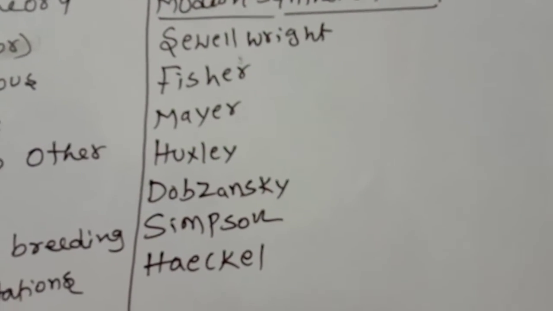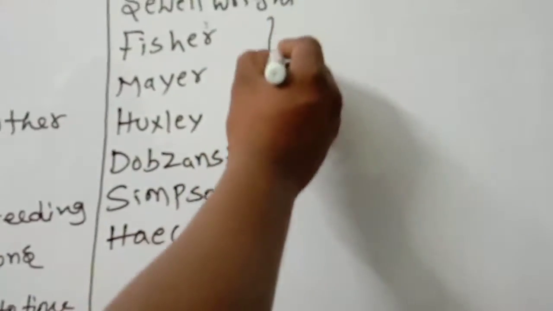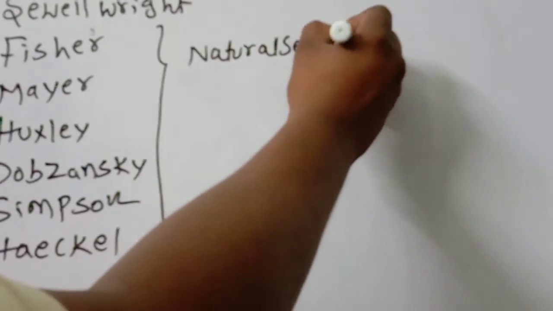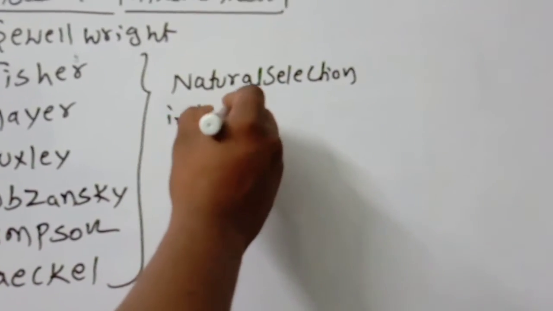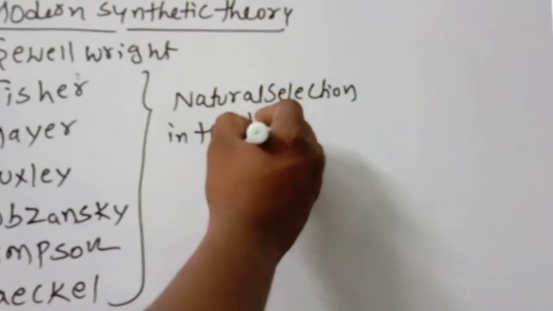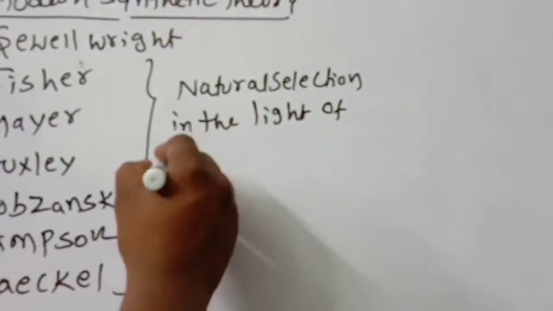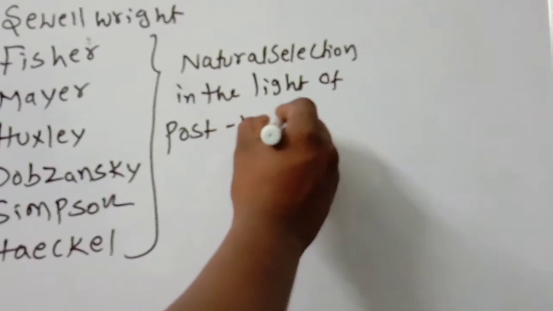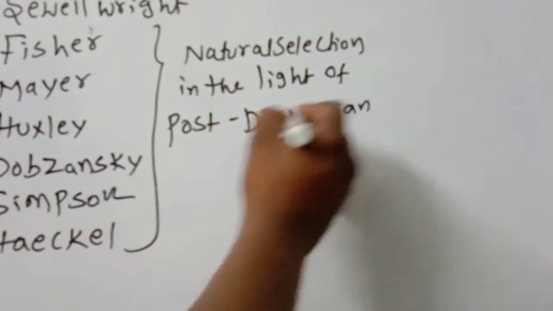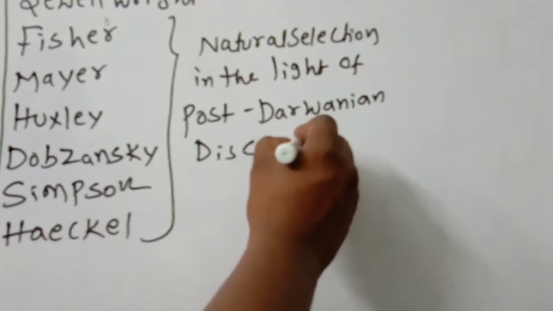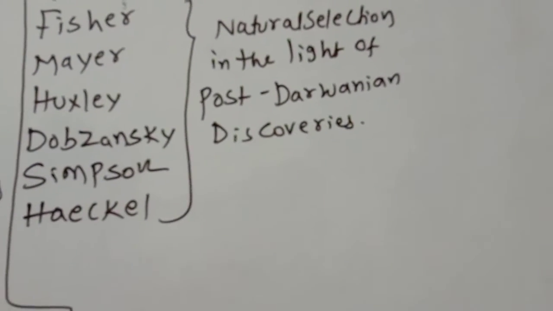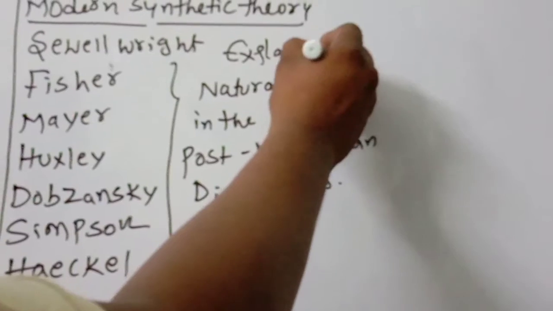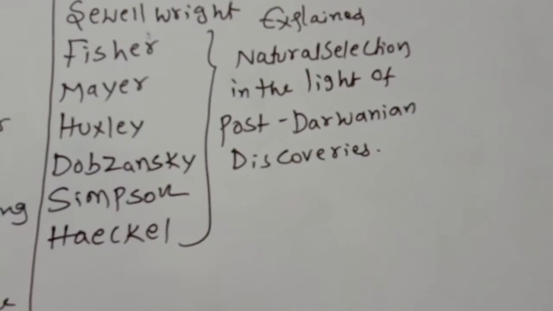They all explained natural selection in the light of post-Darwinian discoveries. These scientists explained natural selection in the light of post-Darwinian discoveries.